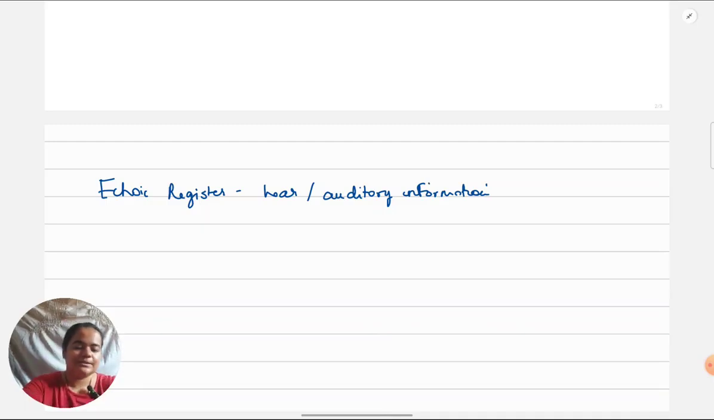So as far as echoic memory is concerned, its duration, how long it lasts, is slightly longer than the visual register. Like we saw, for the visual register it's just 0.5 seconds. But for the echoic register, it is 2 to 3 seconds, which becomes about 5 to 6 times the duration of the visual register.